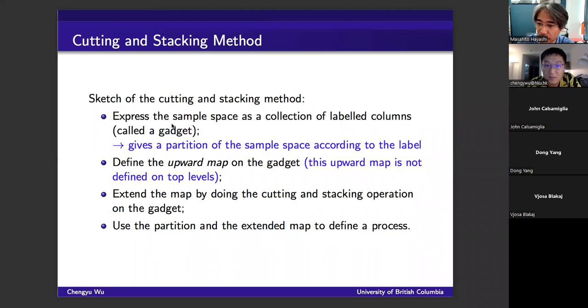Definition of the ergodic process. So, okay, basically, ergodic means that if you look at any set in the algebra. This is the definition of ergodic process.